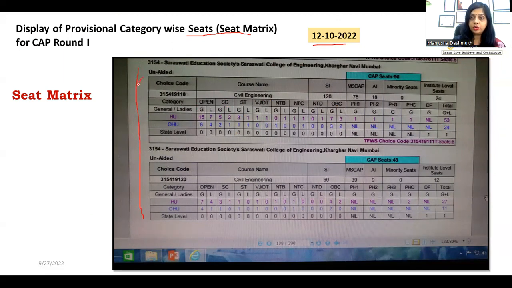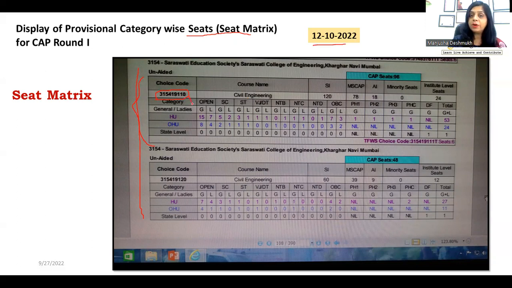Like here I have shown you the example of a particular course, the course code is available here. So this course code might be for computer engineering or might be for civil engineering or anything, because every branch, every course has a code.